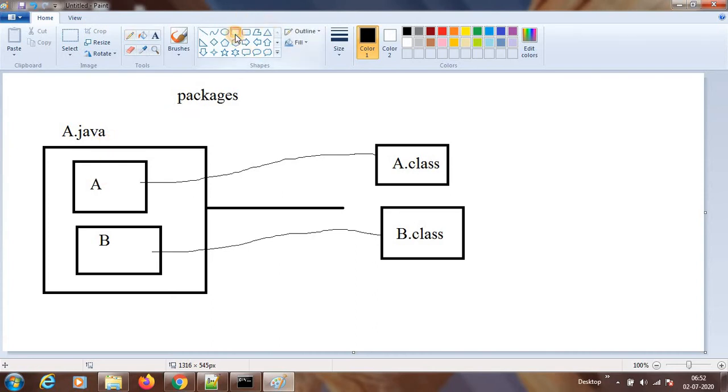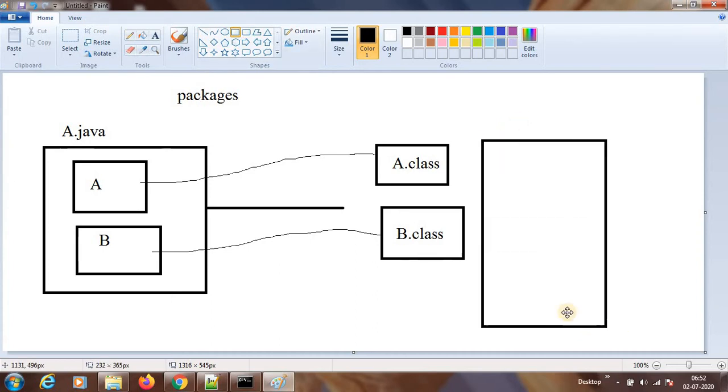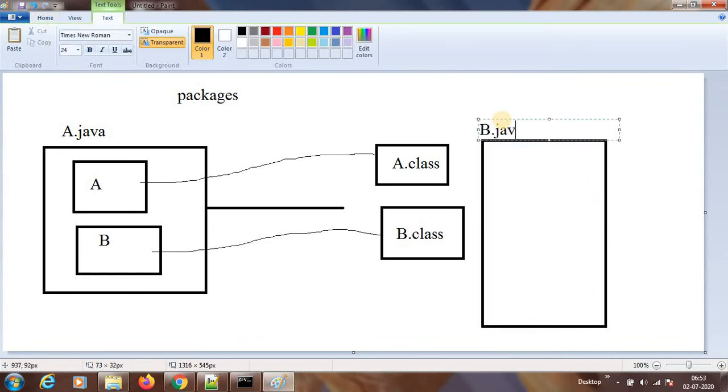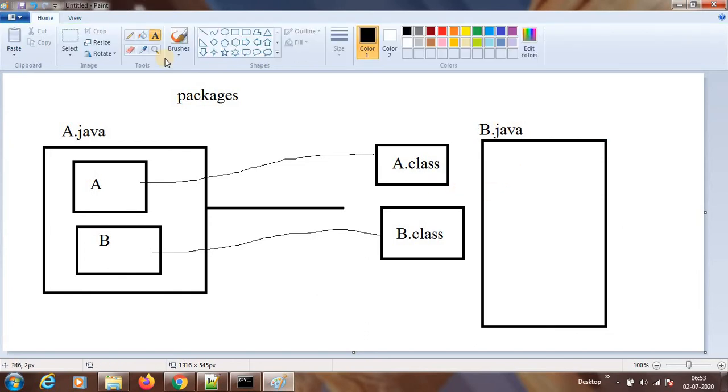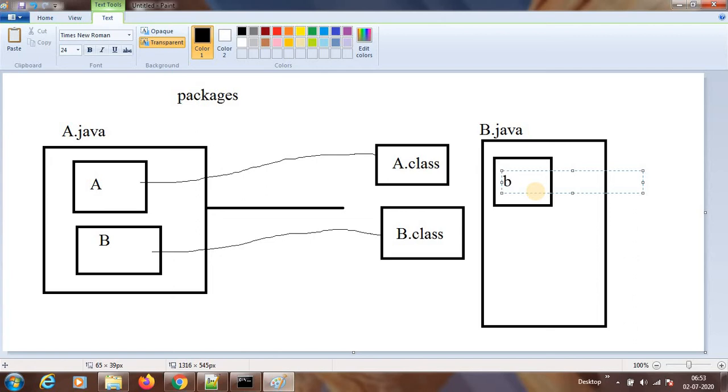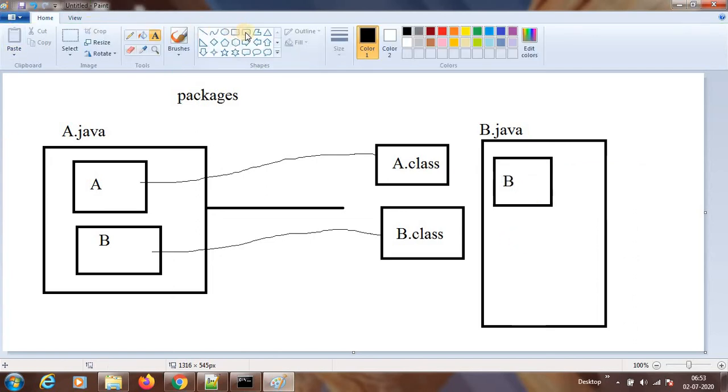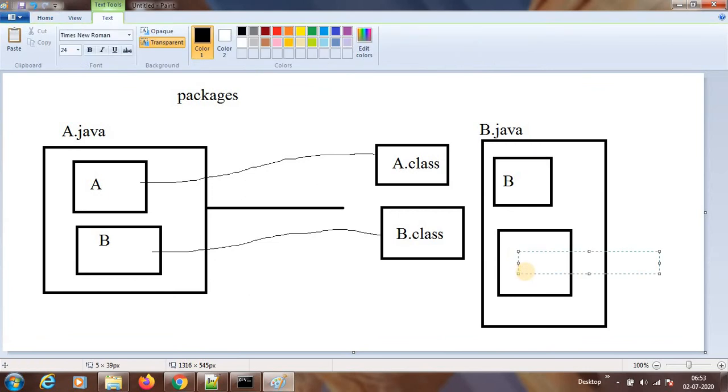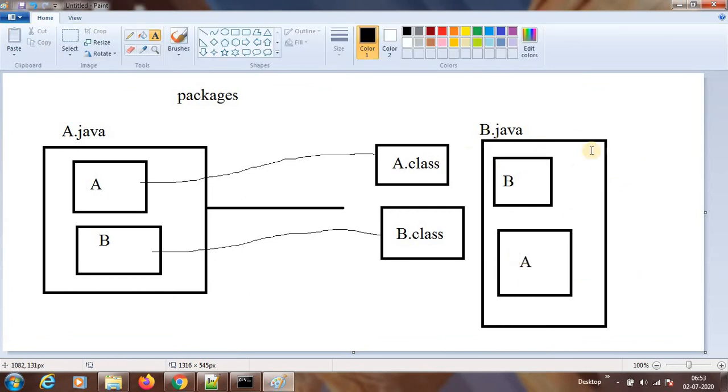Let's say we have the same set here. Again, we have one more file called b.java. In this b.java, again I have a b class and then one more a class, class name A. Now when I compile b.java, what happens?